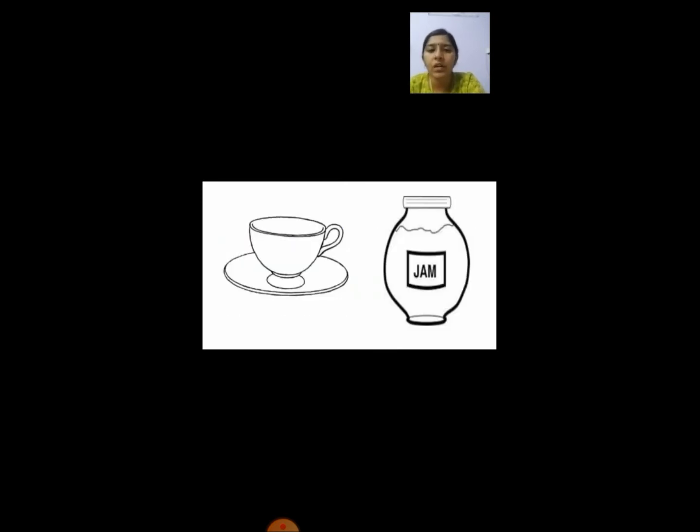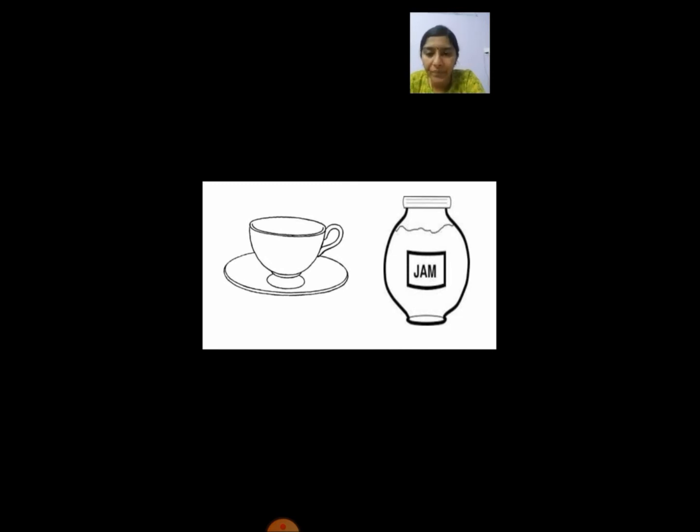Right? So here we have a cup. If we cannot count, we can use these things. Can you count water? Can you count jam? Can you count your milk or coffee?